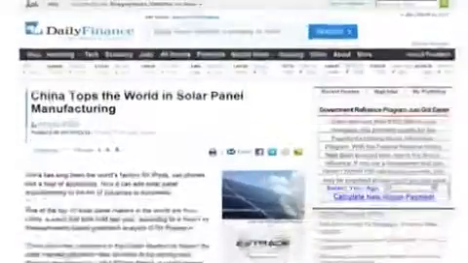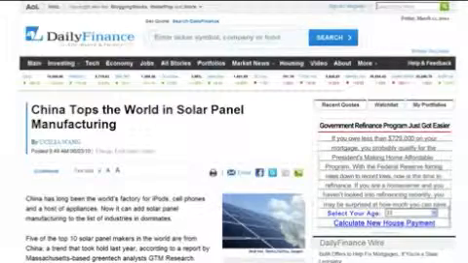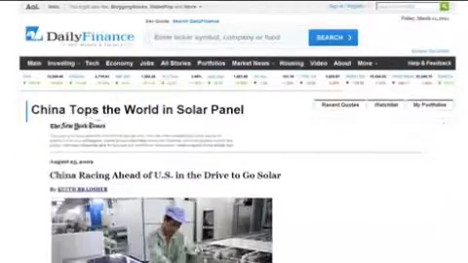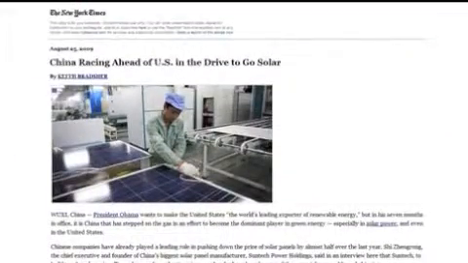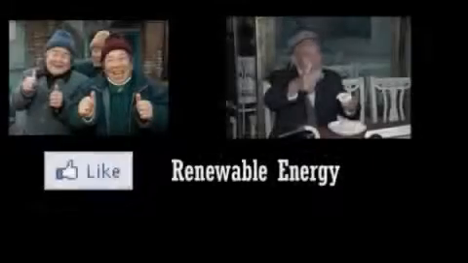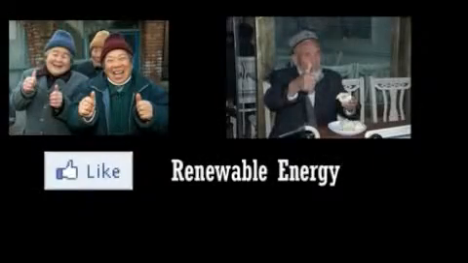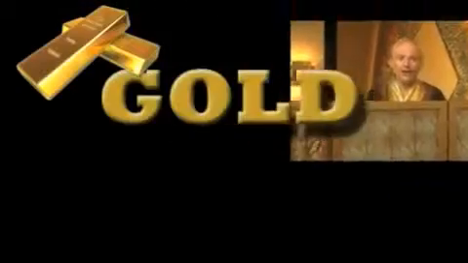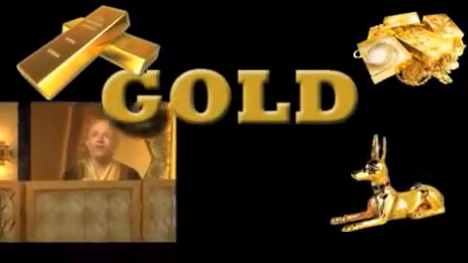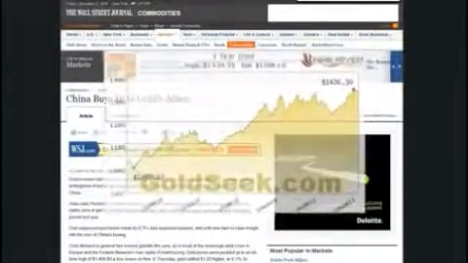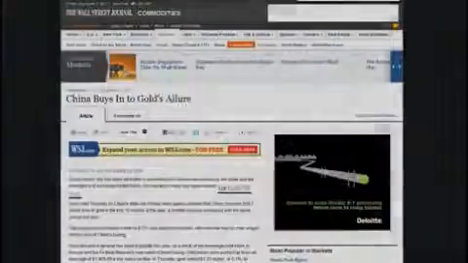In 2010, China became the top world manufacturer of solar panels. These Chinese seem to like renewable energy. They also seem to like gold. I love gold! The Wall Street Journal thinks that one big reason for the large rally in gold at the end of 2010 could be due to huge buying from China.